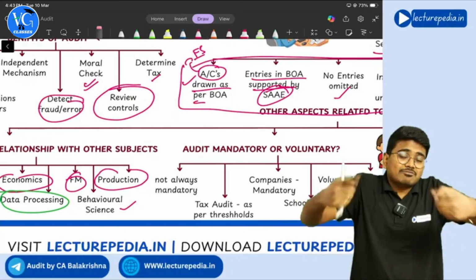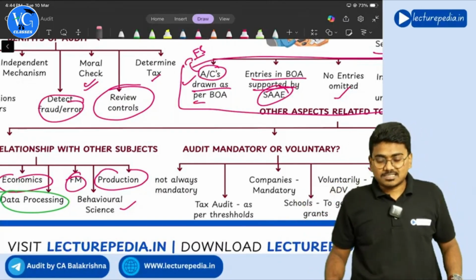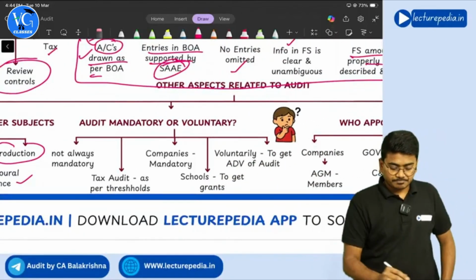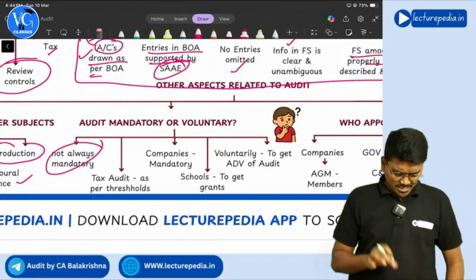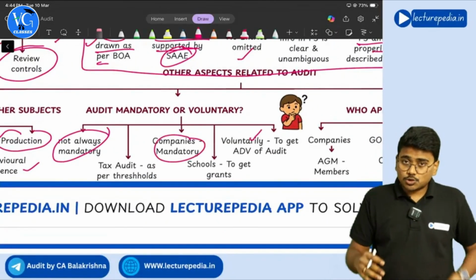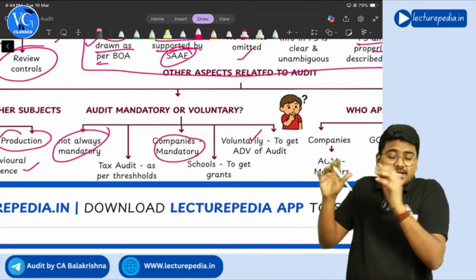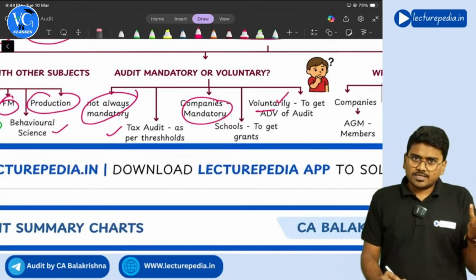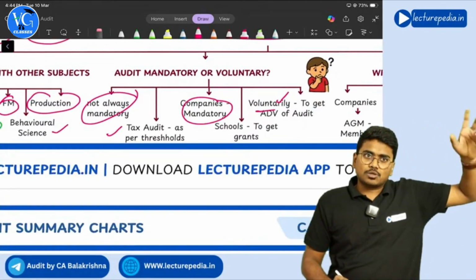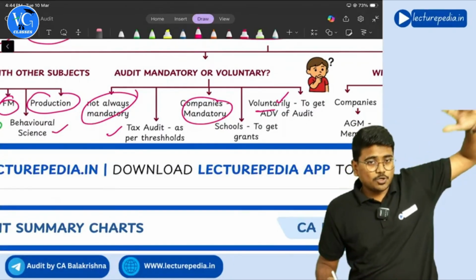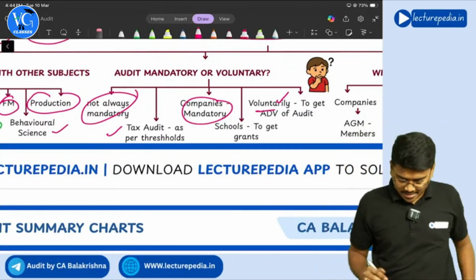So you need to reverse ask them questions. Understanding? Yes. So is audit mandatory or voluntary? Not always mandatory, but in case of companies it is mandatory. And some organizations, to get the advantages of audit, might get their books of accounts voluntarily audited. And tax audit, if the thresholds cross 1 crore, 10 crore, those thresholds are there in the Income Tax Act. If those thresholds cross, then tax audit becomes mandatory.